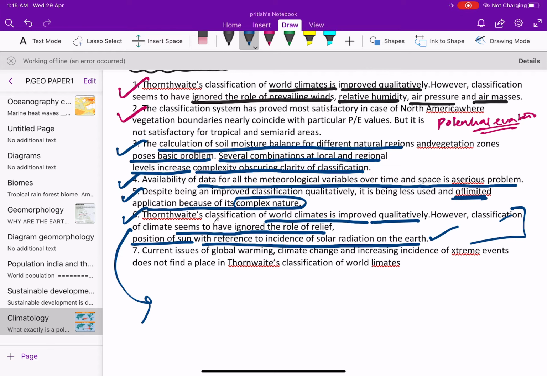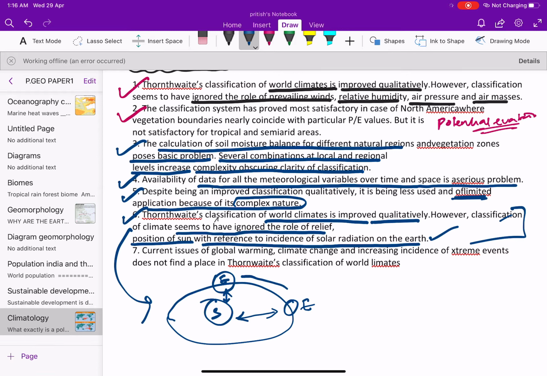That is, most of you have heard of the apogee and perigee. Apogee means distance. This is the sun and this is the earth. This is your apogee, means the sun is at a greater distance from earth, and this is your perigee, means the sun is very near to earth. Now this thing also affects the climate. Now this has also not been taken by Köppen. Again, current issues of global warming, climate change, increasing incidence of extreme events do not find a place in the Thornthwaite's classification. These are the basic demerits.